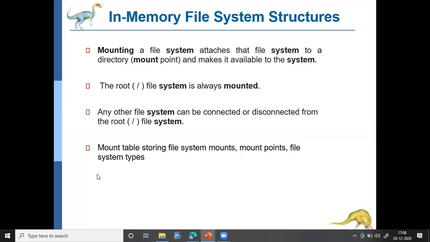So the operating system basically maintains a mount table which contains information about the various file systems that were mounted. By default in Linux, the root file system will be mounted. In Windows, the top drives, C drive, D drive, all these will be mounted. Apart from that, if any other file systems were mounted, those file systems and their path and the type also will be recorded in this mount table.